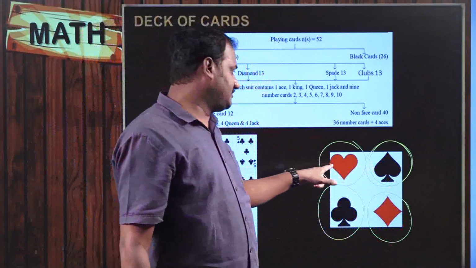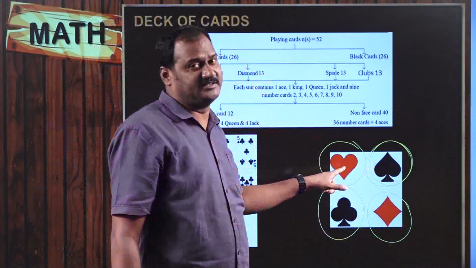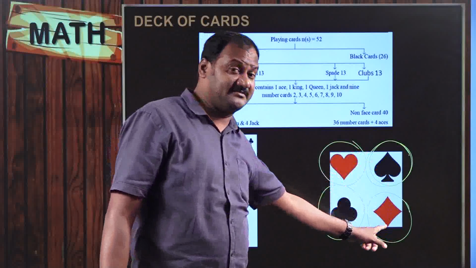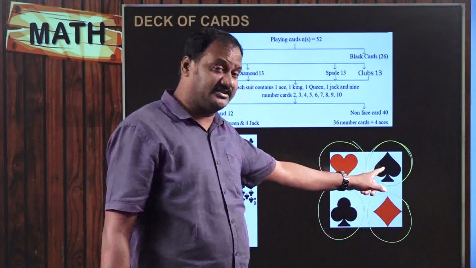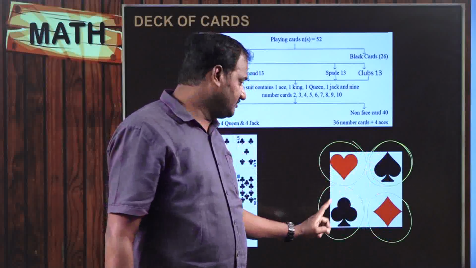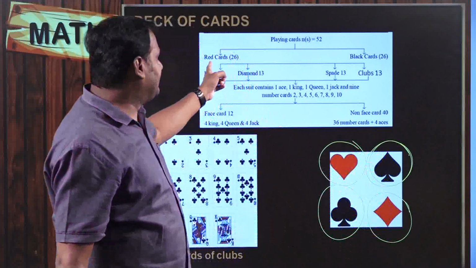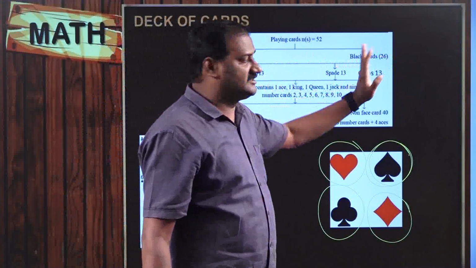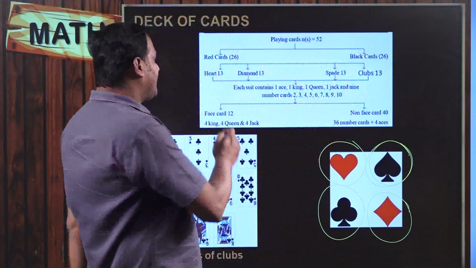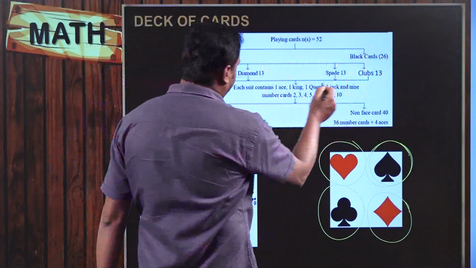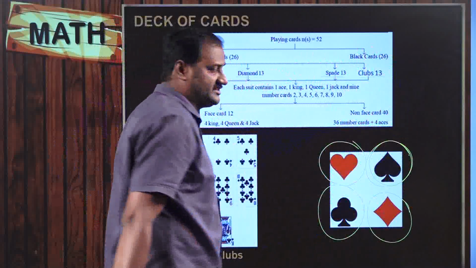So the total number of cards with heart symbol is equal to 13, with the diamond symbol is equal to 13, with the spade symbol is equal to 13, with club symbol is equal to 13. See here, red color cards are 26 and black color cards are 26, and again hearts are 13, diamonds are 13, spades are 13, as well as clubs are 13.